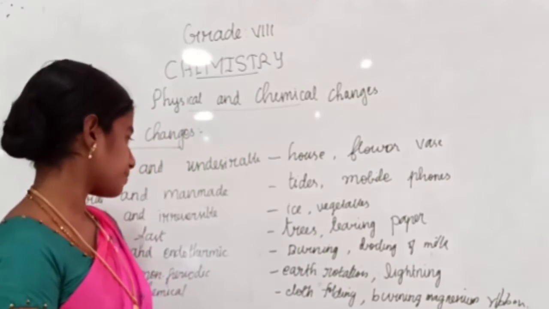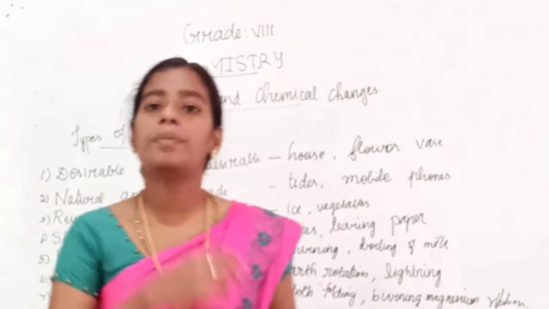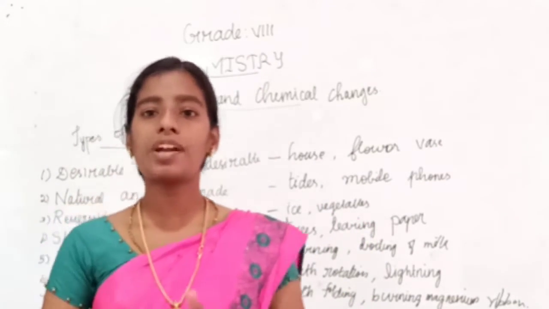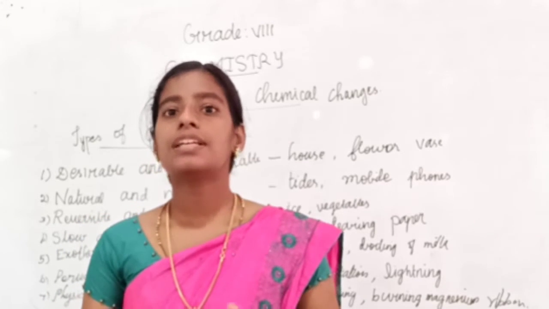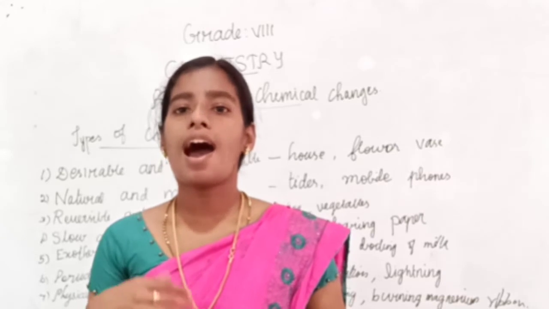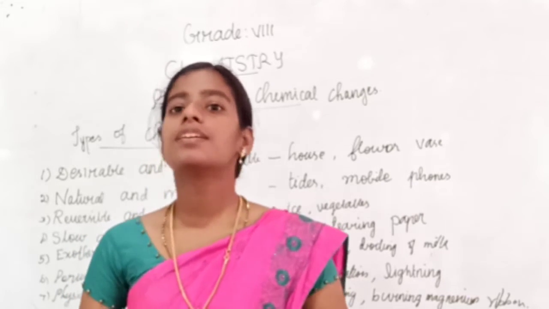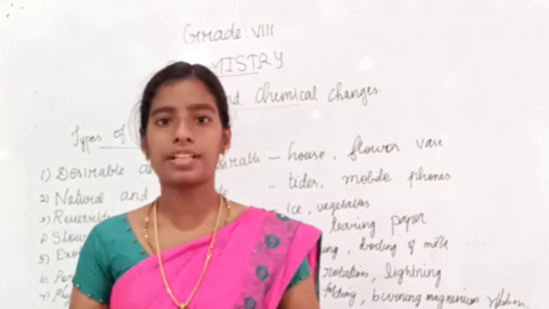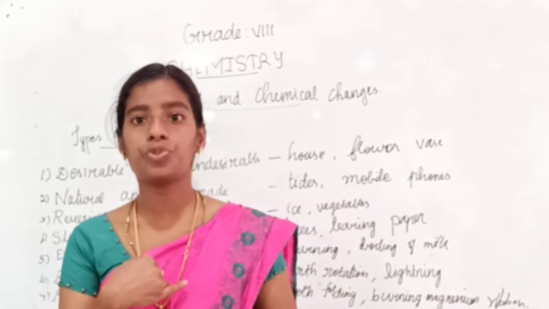Next one is periodic and non-periodic change. What is meant by periodic change? Periodic change is a change that occurs within an interval. That is, if a change is occurring now, we can know when the next change will occur.